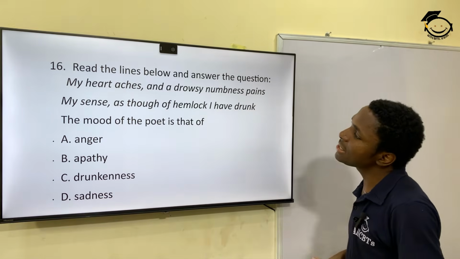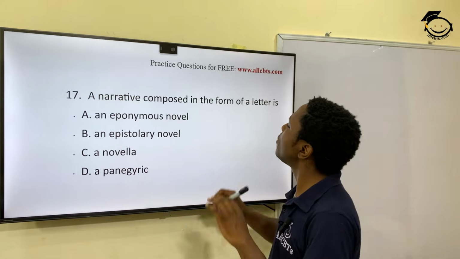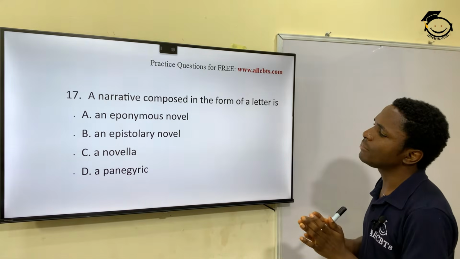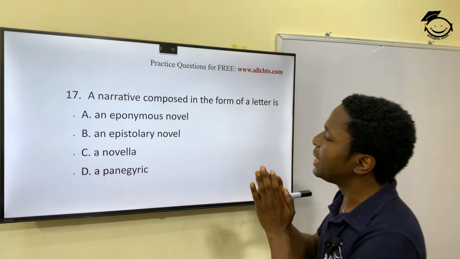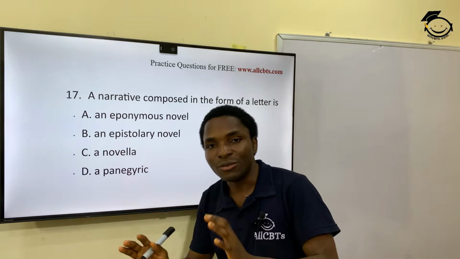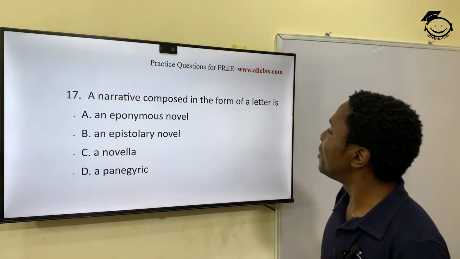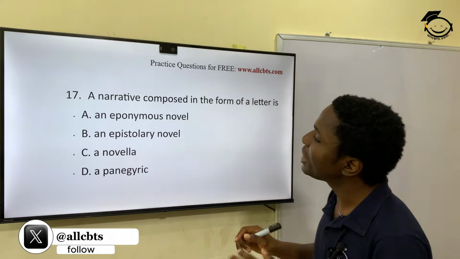And then 17 now. A narrative composed in the form of a letter is called a what? An epistolary novel. It's always in the form of a letter. Okay, 18.